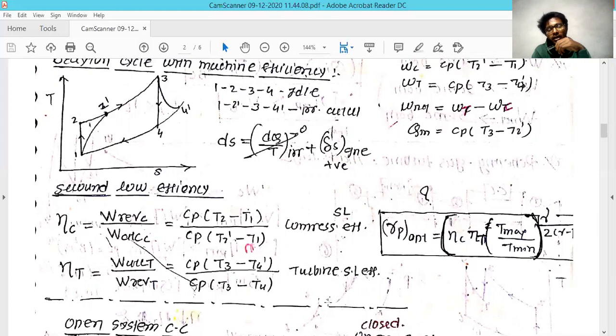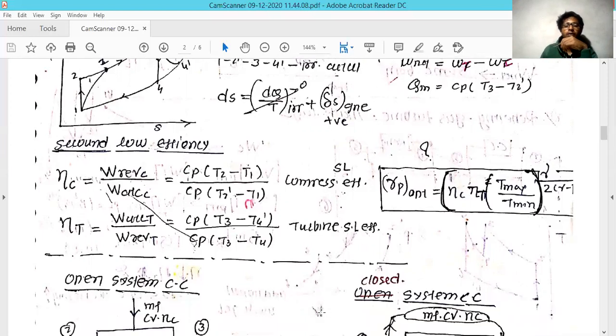The mechanical and second law efficiency for the turbine is similar, but this time you move from right to left. Here you get the formula: T3 minus T4 dash divided by T3 minus T4. And these are the two efficiencies.